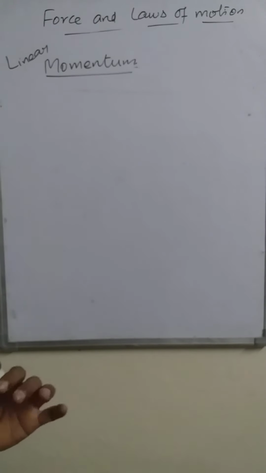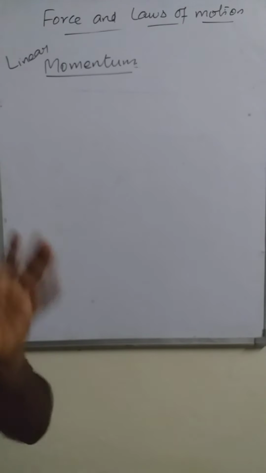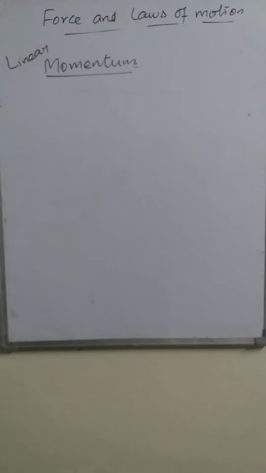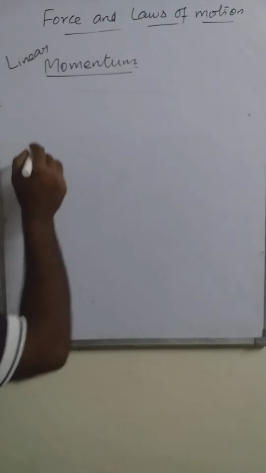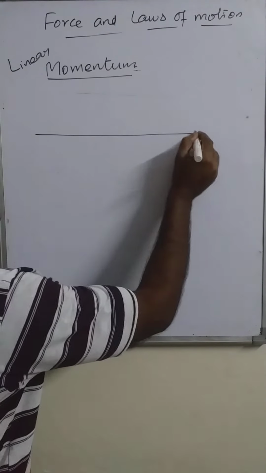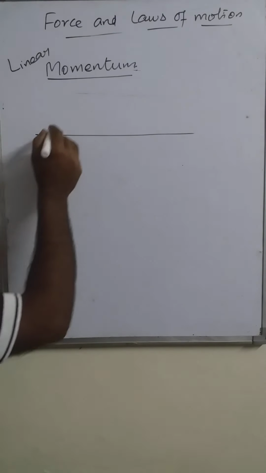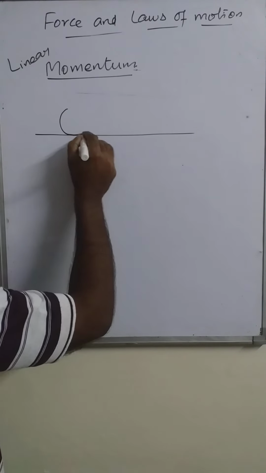Momentum is one of the important physical quantities in physics. What does this momentum tell about? Suppose there is a surface and an object is placed on the surface.